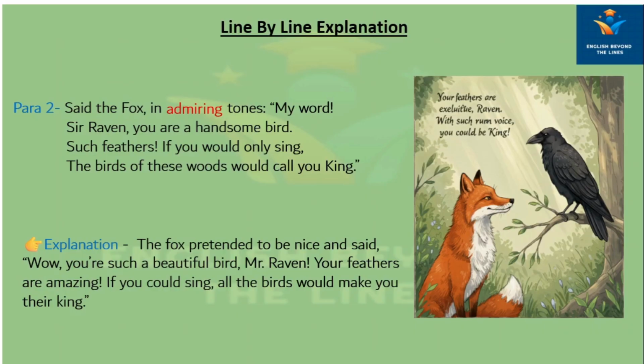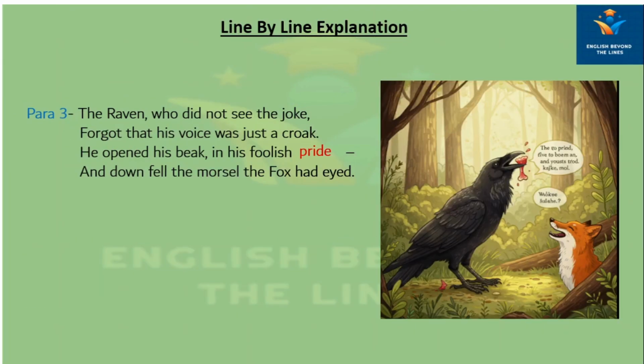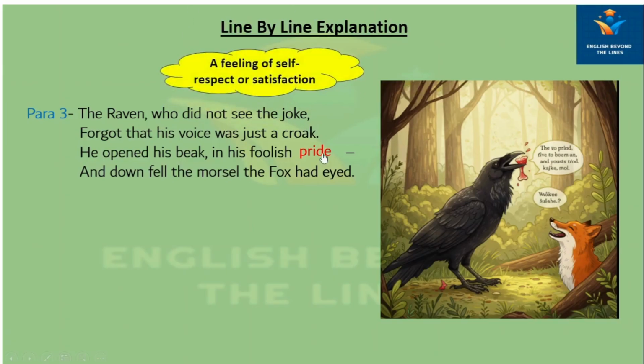Now the next para. The raven, who did not see the joke, forgot that his voice was just a croak. He opened his beak in his foolish pride. Now, what is the meaning of pride, children? The meaning of pride is a feeling of self-respect or satisfaction.